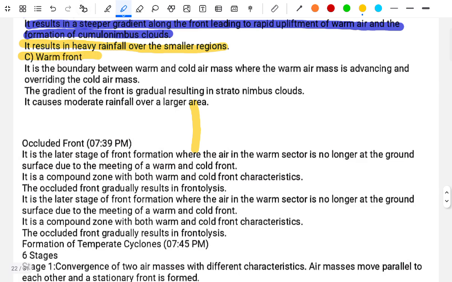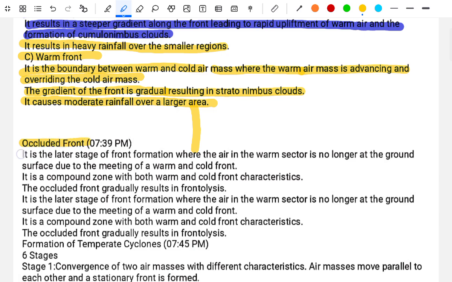Warm front. It is the boundary between warm and cold air masses where the warm air mass is advancing and overriding the cold air mass. The gradient of the front is gradual, resulting in nimbostratus cloud. It causes moderate rainfall over a large area.